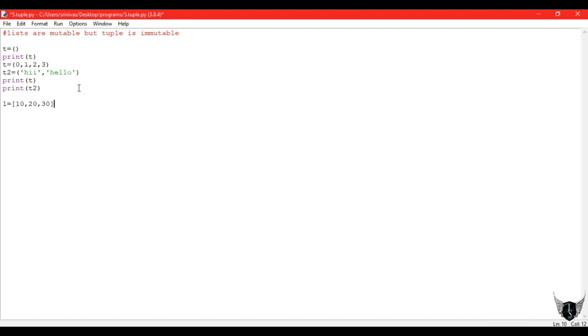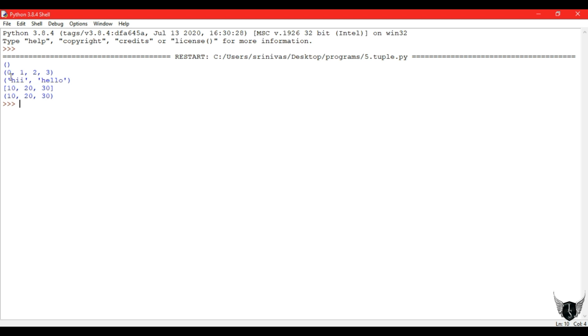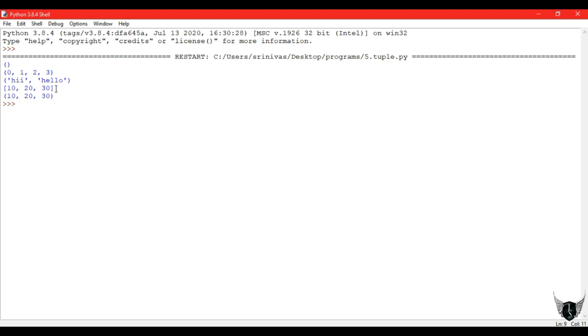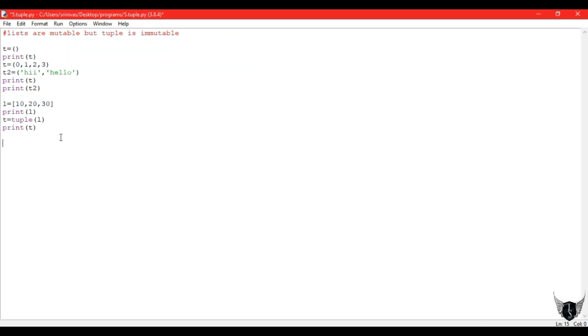And I said there is another method, nothing but let's write a list and we shall convert that list into a tuple. So this is the list. First the list will be printed. To convert a list into a tuple, you should do a type conversion like tuple of the list variable. So that list will be converted into tuple t. Let's print our tuple. So now you can find the difference. So my empty tuple consisting of parentheses is printed and the list is printed and that list is converted into a tuple also by using typecasting. So if you can't remember those braces, if you get confusion, you can do typecasting. That will be easy for you. And next the same we shall repeat in order.